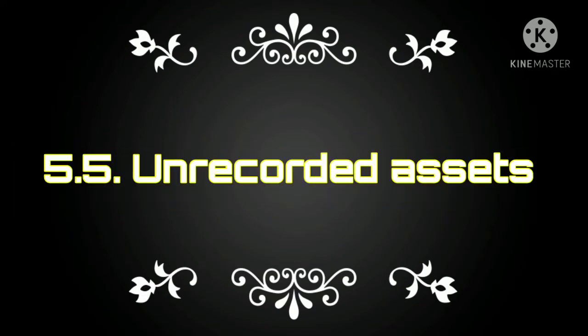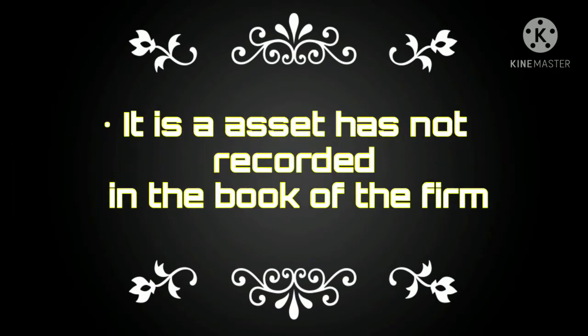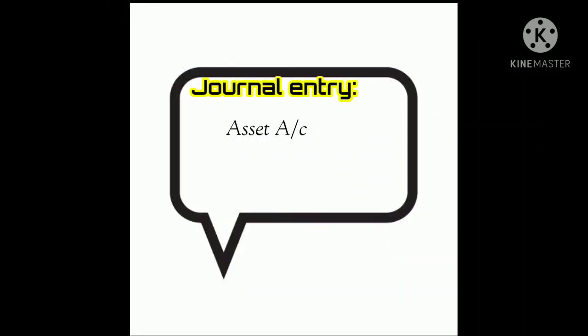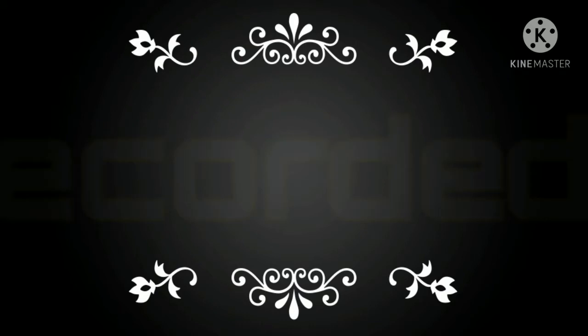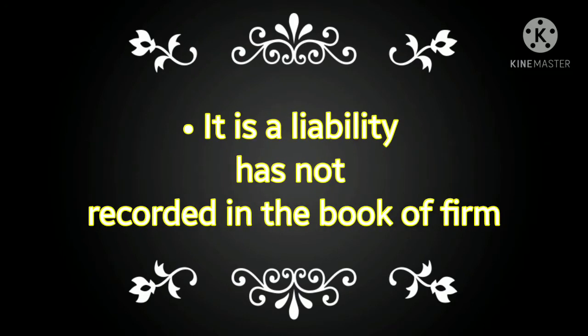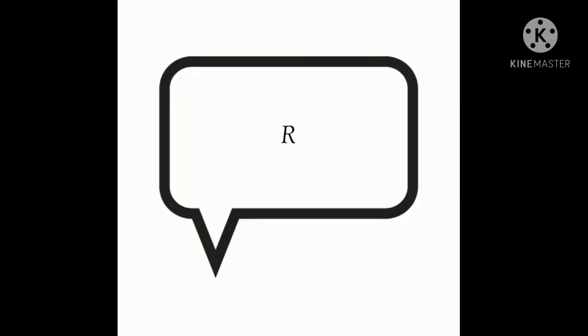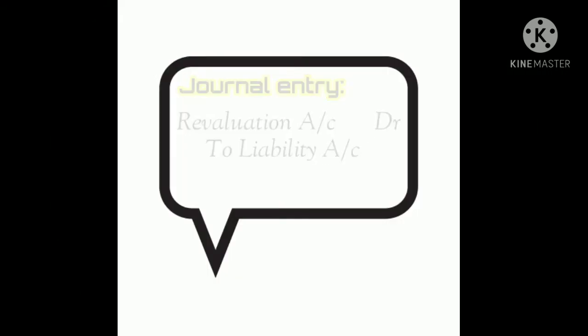Fifth one is unrecorded asset. It is an asset that is not recorded in the books of the firm. The journal entry is asset account debtor to revaluation account. Sixth one is unrecorded liability. This is a liability that is not recorded in the books of the firm. Journal entry is revaluation account debtor to liability account.